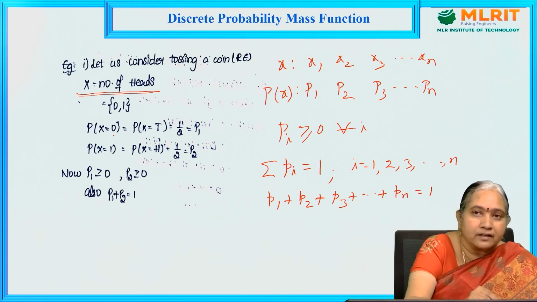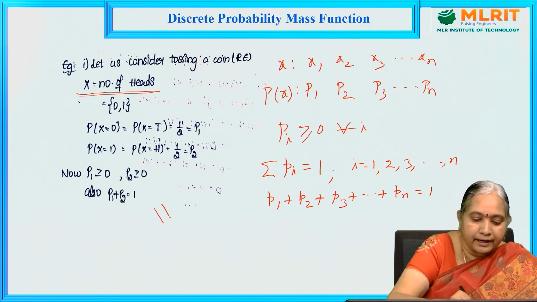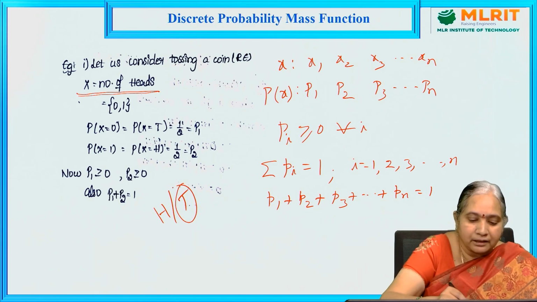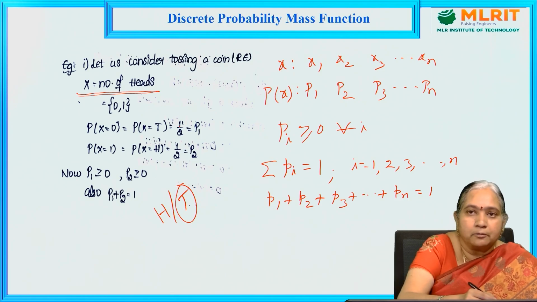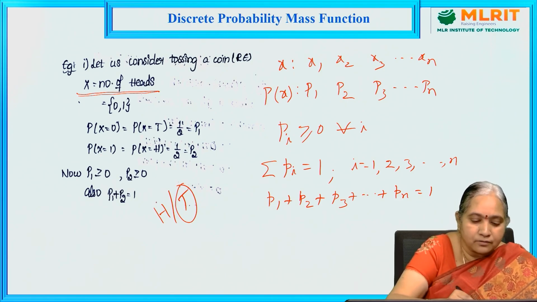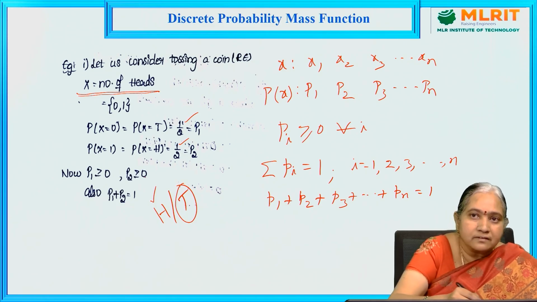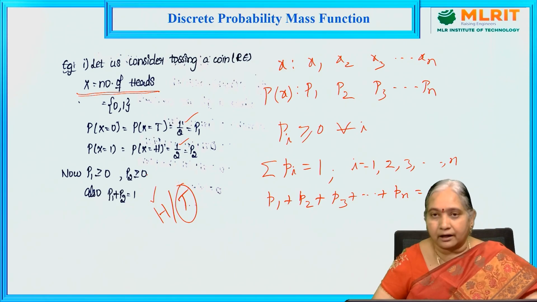So the probability of X equal to 0 is 1 by 2, since there are two outcomes, either head or tail. X equal to 0 means a tail appeared, in which no head appeared, so the probability is 1 by 2. And the probability of X equal to 1 is only one outcome out of two outcomes, so that probability is also 1 by 2. So P1 and P2 are each greater than 0 and the sum P1 plus P2 equals 1. So this is the probability mass function of a discrete random variable.